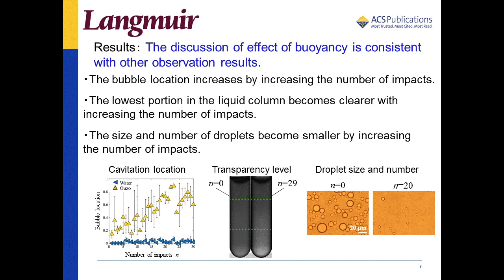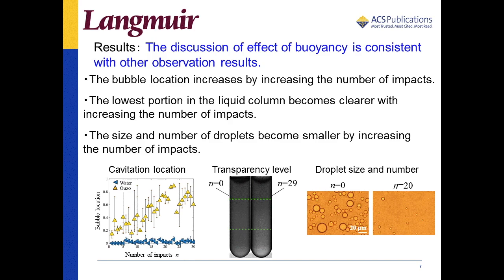For the transparency level along the long axis of the column, the lowest portion in the liquid column becomes clearer with increasing the number of impacts as shown in the center figure. Also, the middle portion remains cloudy, and the highest portion is even more cloudy. For the droplet, the changes of size and number depending on increasing the number of impacts were observed.